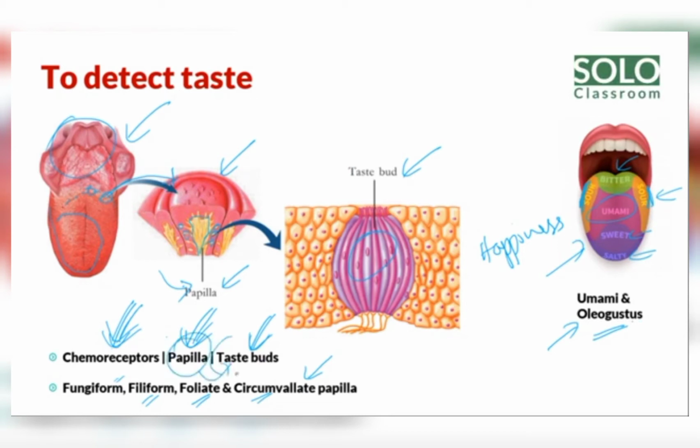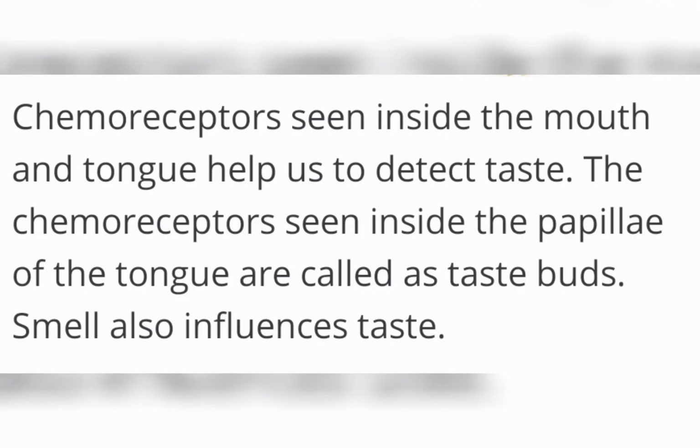Understood? Okay, to detect taste, I will explain. Look at this. Chemoreceptors seen inside the mouth and tongue help us to detect the taste. The chemoreceptors seen inside the papillae of the tongue are called taste buds. Smell also influences the taste. Understood? The tongue contains a number of papillae, papillae contain taste buds, and taste buds contain chemoreceptors.